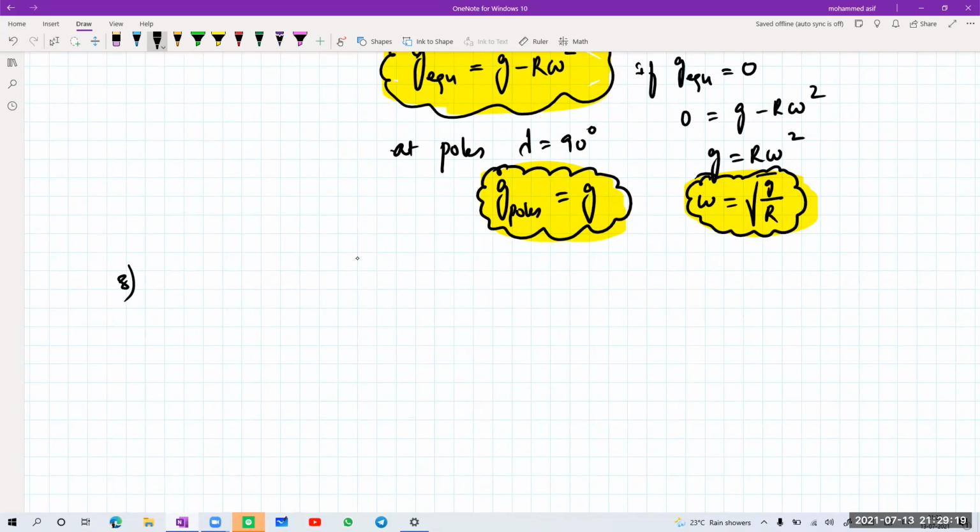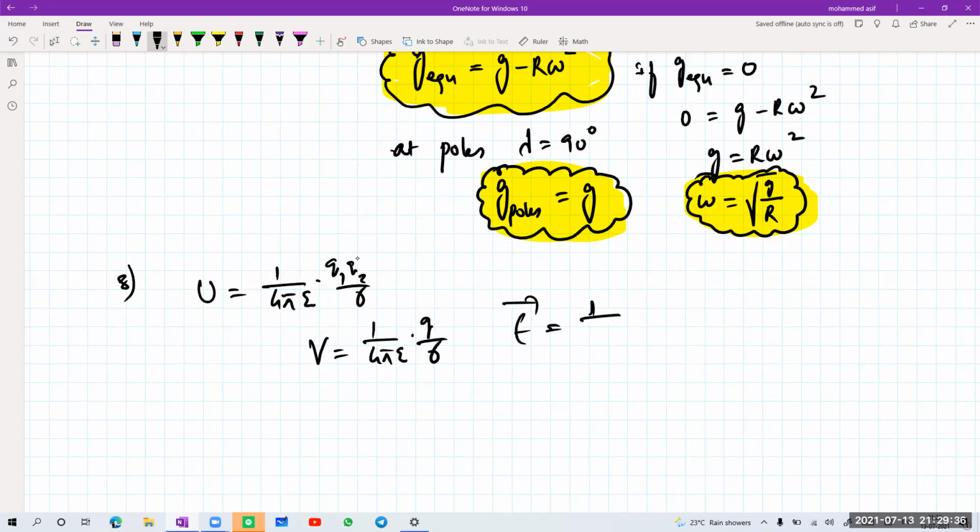Q1 Q2 by R is for energy. Energy is U equal to 1 by 4 pi epsilon naught into Q1 Q2 by R. Potential will be equal to 1 by 4 pi epsilon naught into Q by R. The electric field will be equal to 1 by 4 pi epsilon naught into Q by R square.